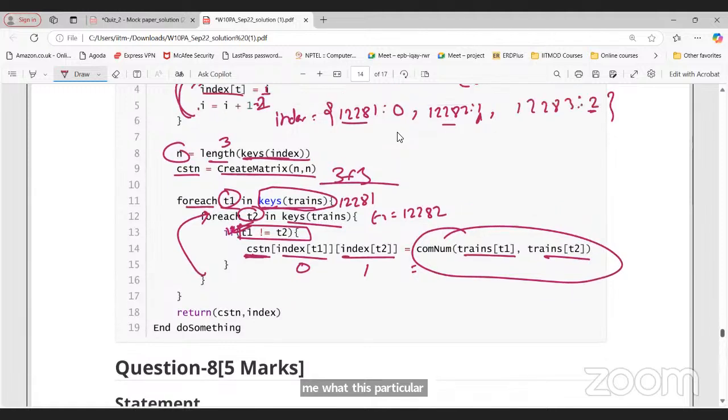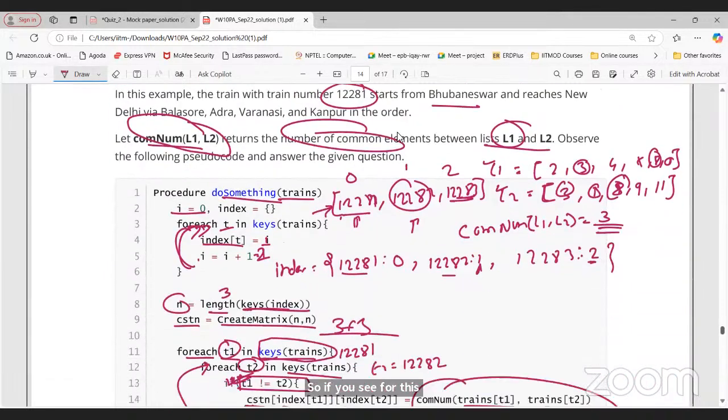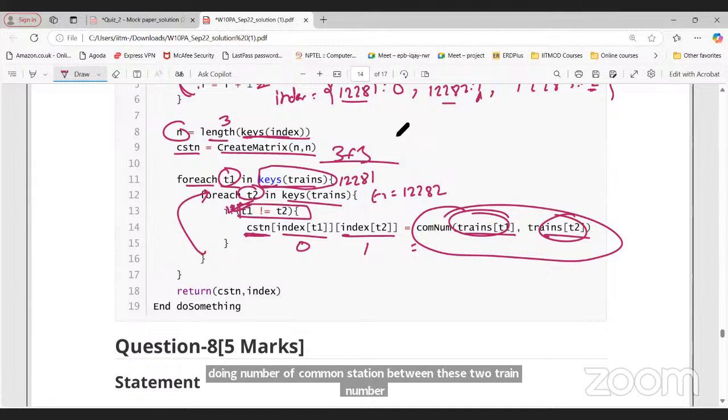It's selecting the number of common stations between these two trains, right? So for 82 and 81, Balasore is 1 and Kanpur is 1, so the output will be 2 in that case. This is the number of common stations between those two train numbers, and we are going to update that for 0 and 1 in that particular matrix.